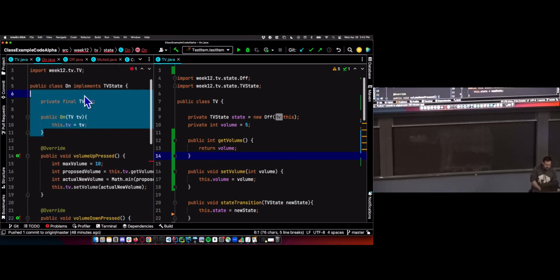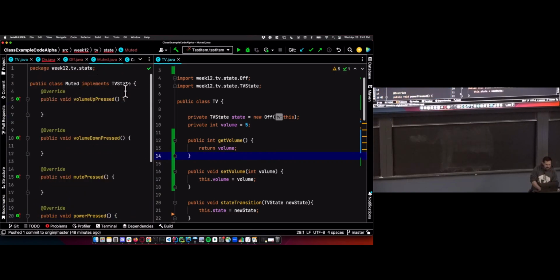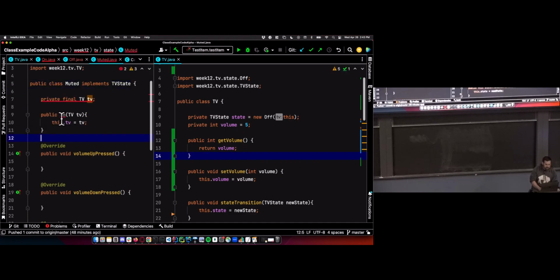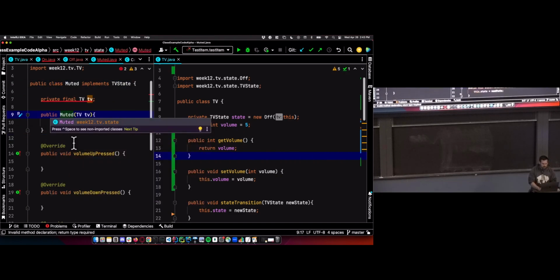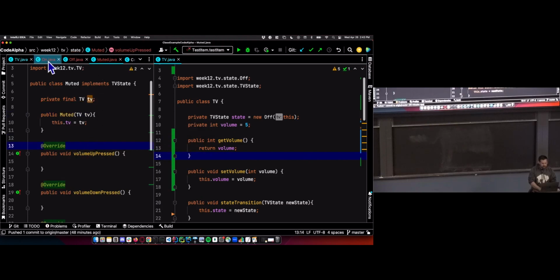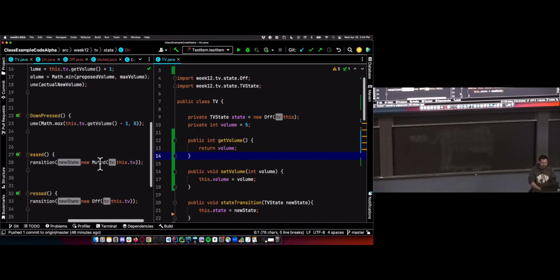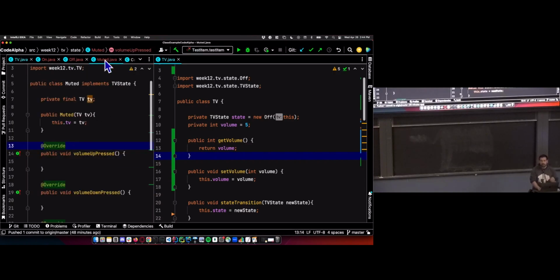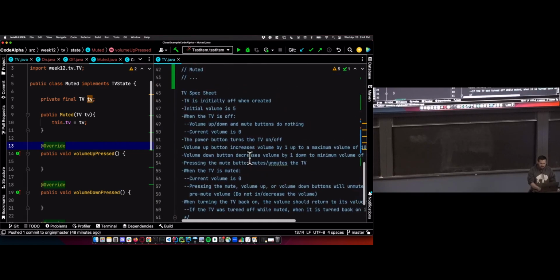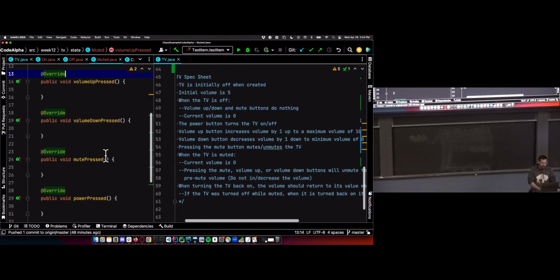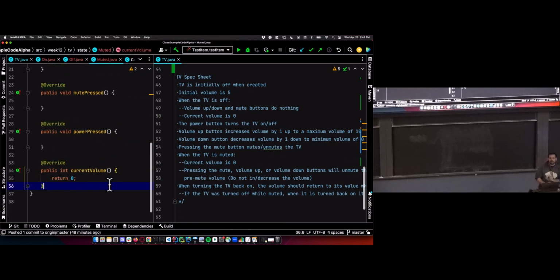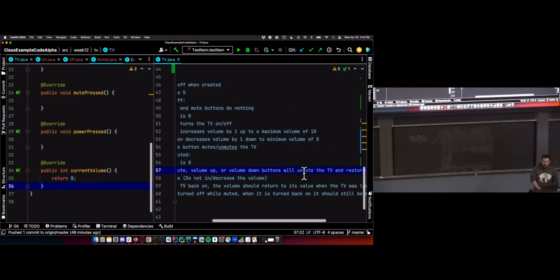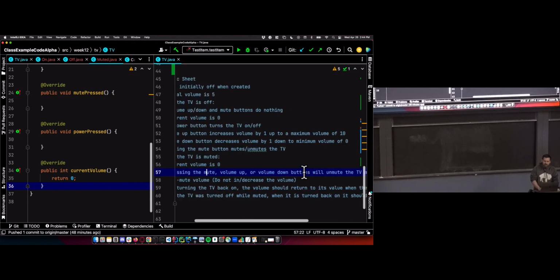All right, so let's set up our constructor for muted. Let's get our last class going here. Muted. That should get rid of our error in on. Our error in on was the constructor of the muted class, because it wasn't taking a parameter yet. Now it is. And then let's go back to our spec sheet and see what should happen in the muted state. Current volume is 0. We're going to cut off access to that instance variable and just return 0 instead of returning the value of the instance variable. Mute, volume up, volume down should all do the same thing. They should unmute the TV without changing the volume.